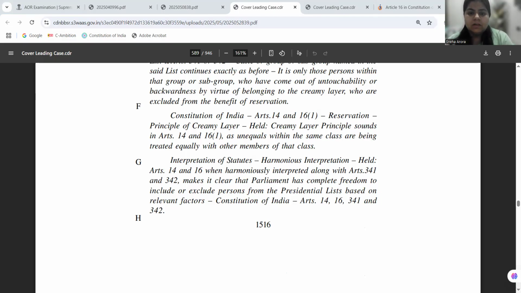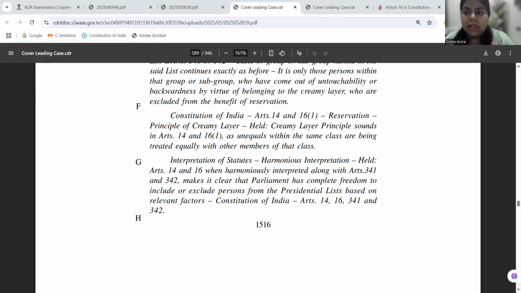So now justices in this case are looking at the ethos of the reservation, and they are basically saying the whole object is that the backward classes move forward so that they can come hand in hand with the other citizens of India. The opportunities should be extended to them equally, and that will not be possible if only the creamy layers are being promoted, are going above and above. They are first coming in the jobs and then seeking promotions.